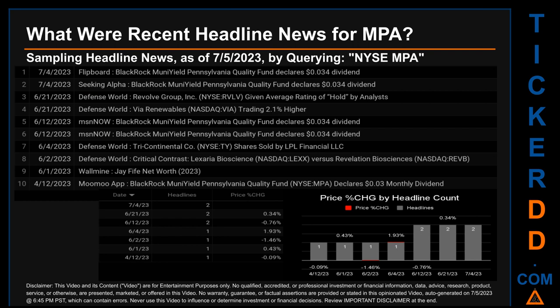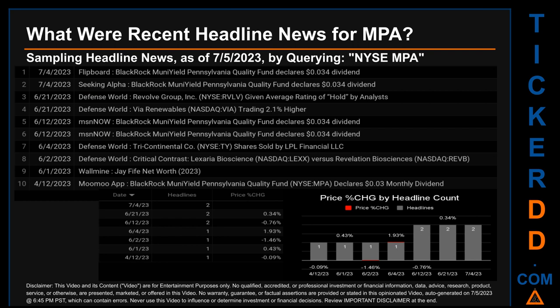The latest publication was Tuesday, July 4, 2023, when there were 2 found headlines. Flipboard published the headline that read, BlackRock Muni Yield Pennsylvania Quality Fund declares $0.034 dividend. Seeking Alpha published the headline that read, BlackRock Muni Yield Pennsylvania Quality Fund declares $0.034 dividend.